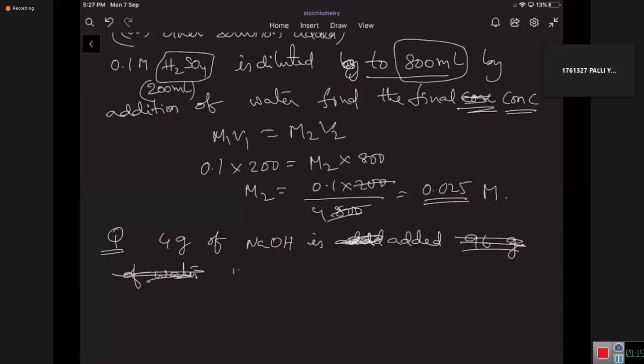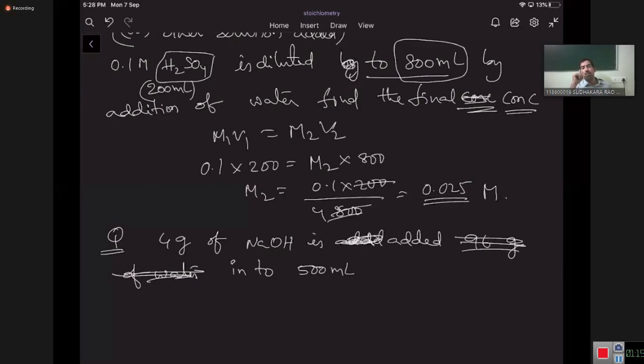Sir, if 600 is added to 200 ml water, is that 600 ml the initial volume? No, initial volume. I added 600 ml water to 200 ml solution.